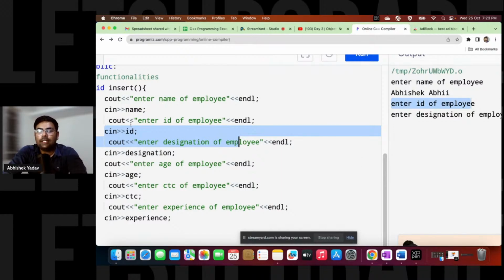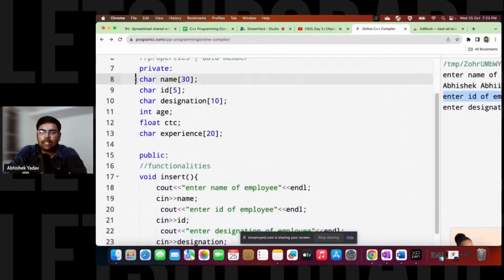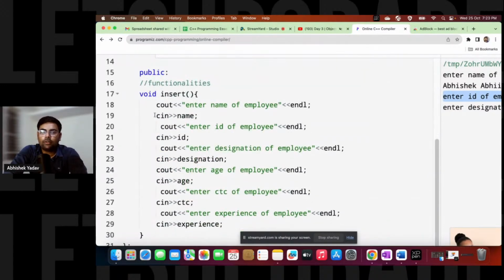Why? Because when you are using a character array and taking input from the user using cin, it will just take a word. It will not take the whole sentence or a whole line, right, everyone? In order to take a whole line, you have to use a function that is getline, right, everyone?